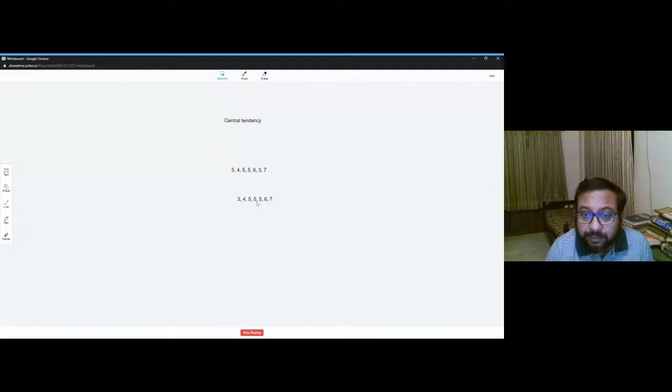And you find out the midpoint. Since it is an odd number of data, we have a midpoint. If there is no midpoint, as in an even number of data, you find the mean of the middle two. Then that is called the median value. So in this case, we can easily understand that 5 is the median value. So we can also say that I take around 5 cups of coffee every day. So that encompasses the middle value, and this is also a central tendency.